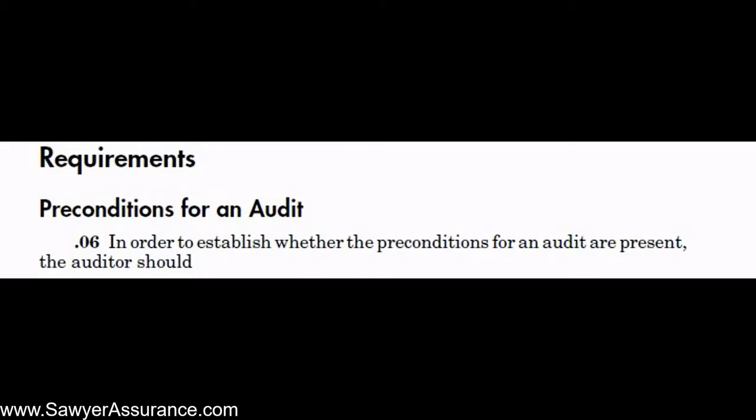Okay, so here we are with the first requirement of AUC Section 210 regarding establishing the terms of the engagement. And so first we see that the auditor should establish whether the preconditions for an audit are present. And so what exactly does that mean? Let's go up to the definition of this term.